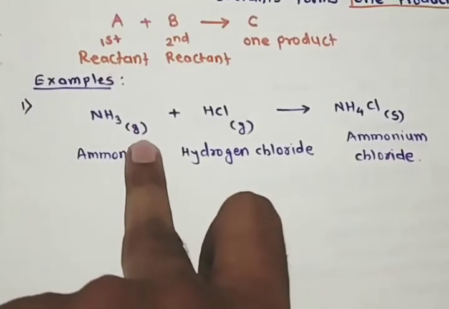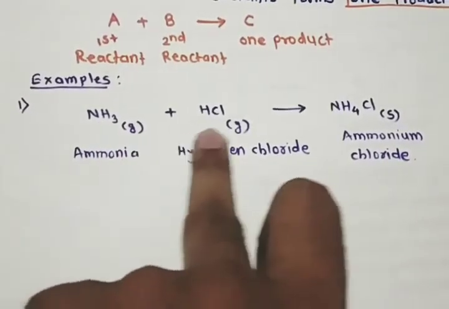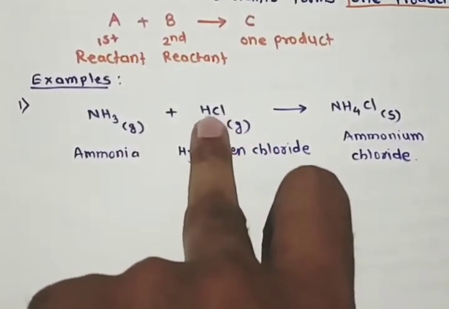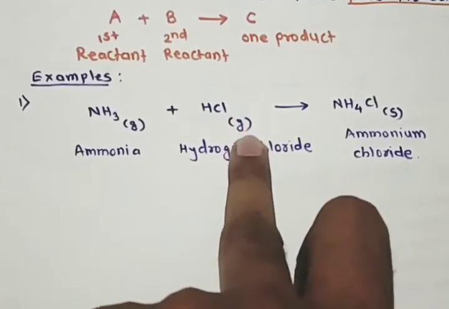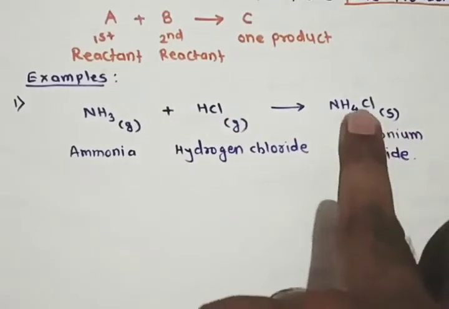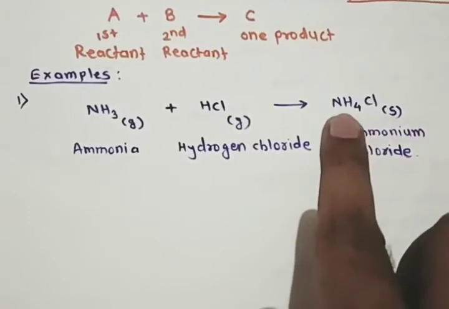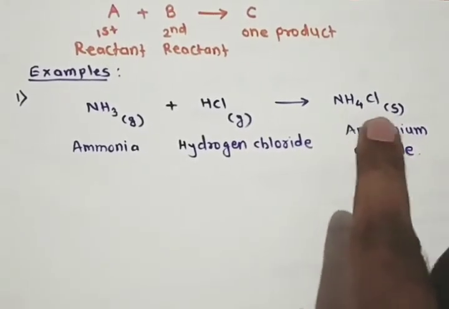G indicates ammonia is in gaseous state. Here hydrogen chloride is also in gaseous state, but the product formed is in the solid state, which is a white solid powder, ammonium chloride.